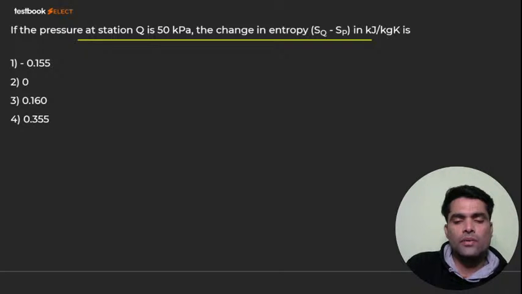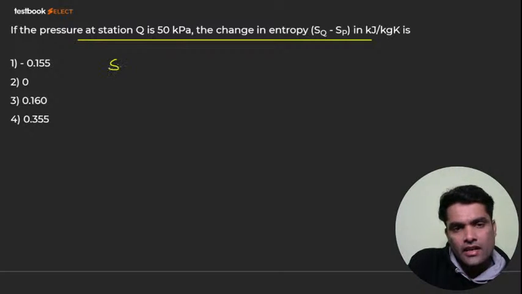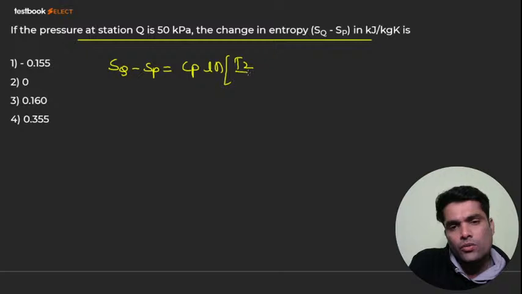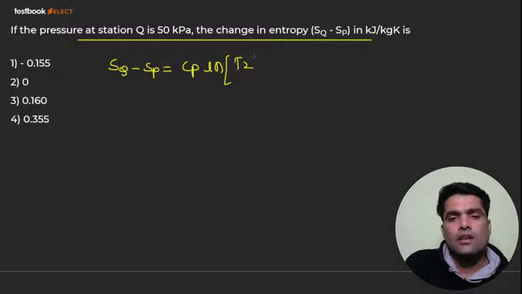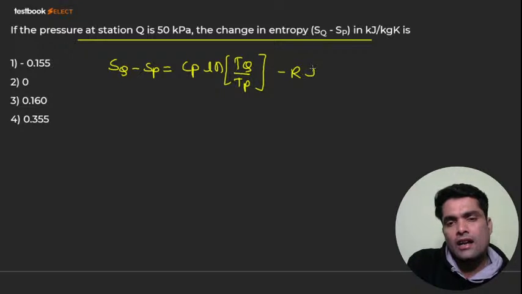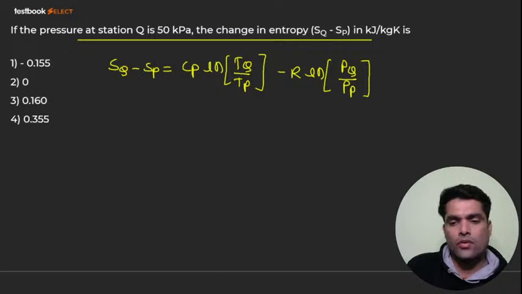So how do you calculate? It's very easy. What is the formula? Cp ln T2 by T1 minus R ln P2 by P1. So you can directly write the formula: SQ minus SP is Cp ln TQ divided by TP, minus R ln PQ divided by PP. I hope you got it.